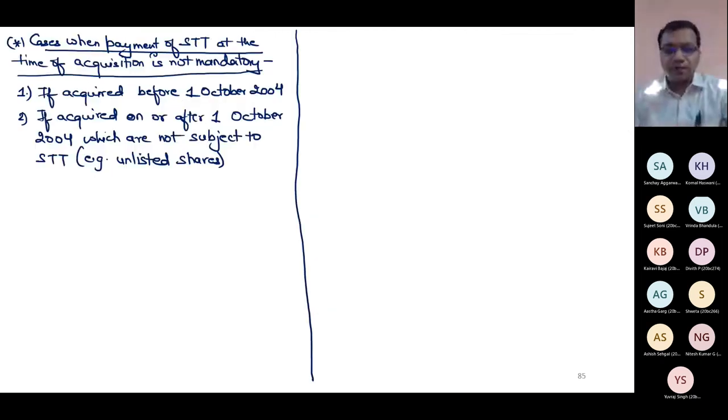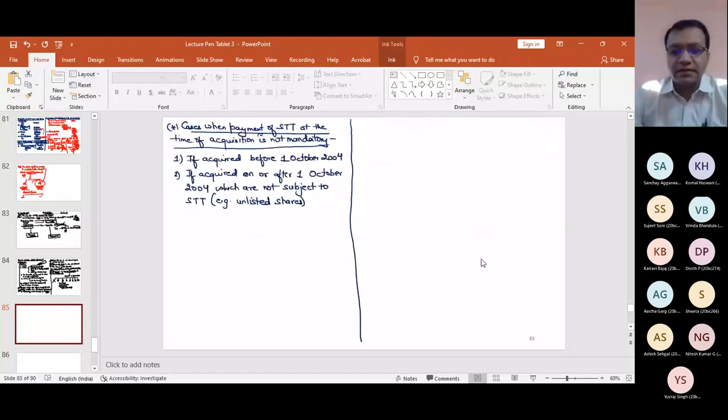Please raise your hand if the discussion is up to some extent clear. I cannot expect clarity until I discuss the numericals, but still up to some extent it is clear. Please raise your hands. We must not train our mind to get good marks only in the examination. Marks are of no use after some age. Concepts must be strong. Clarity must be in concepts, not in any numerical.